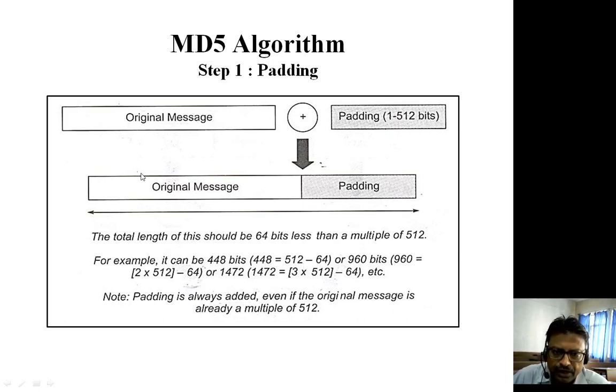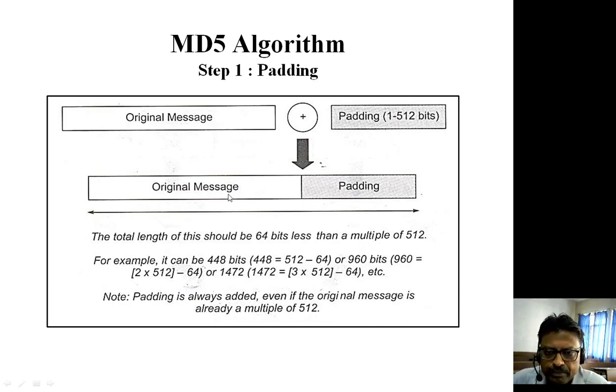Meaning thereby, if the original message is of the size of 400 bits, then how many bits of padding are done? We will add 48 bit padding, so that the original message plus padding will become 448 bit, which is 64 bit less than 512.